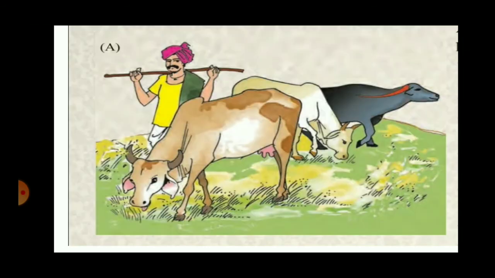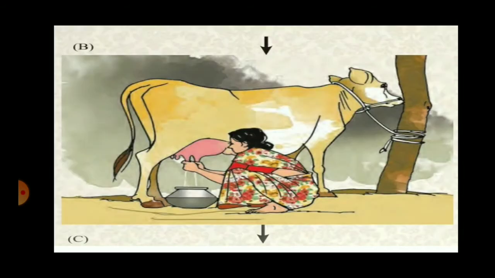Okay, in figure A, can you see the activity is dependent on nature. Grass that the cow or the buffalo is eating is obtained from nature. Milk that the woman is milking, getting from the cow. So the milk is a natural thing. So the activity here depends upon the nature. Now which product is obtained through it? Here you are obtaining milk.